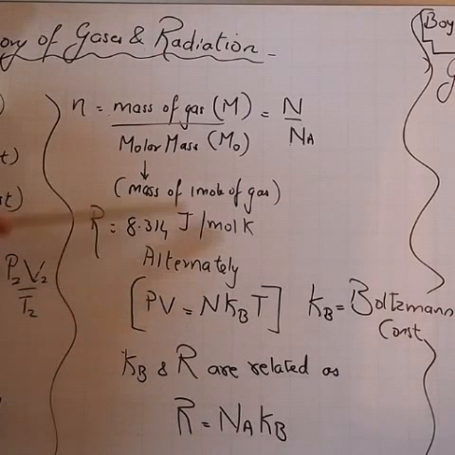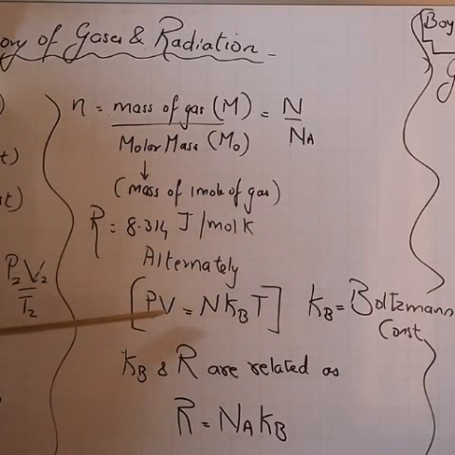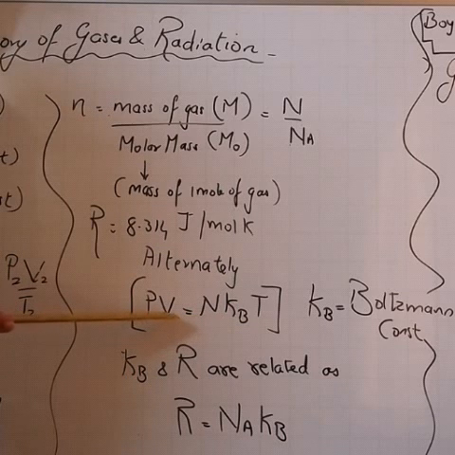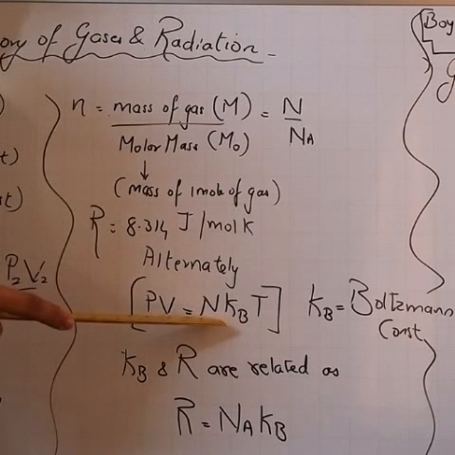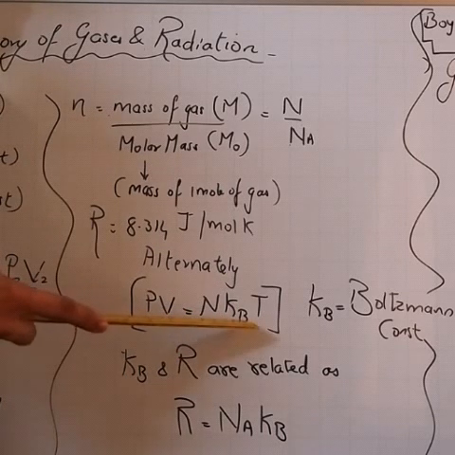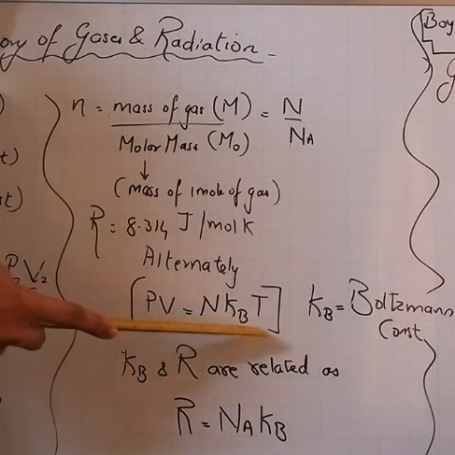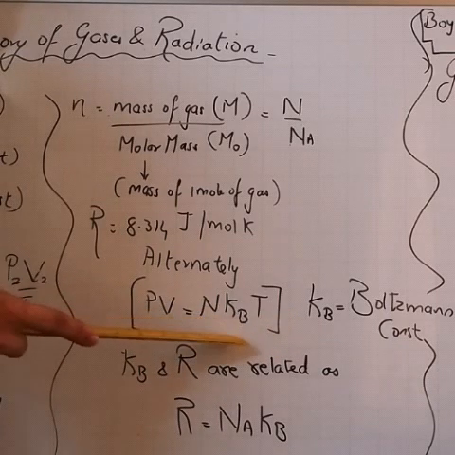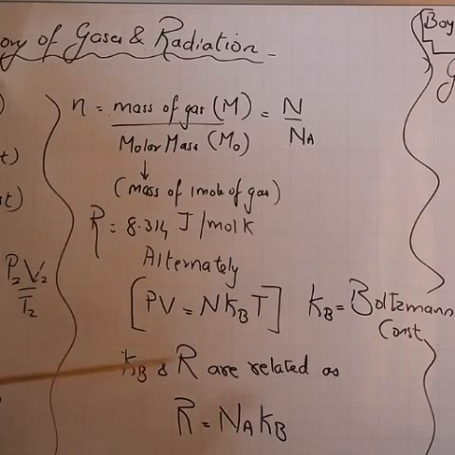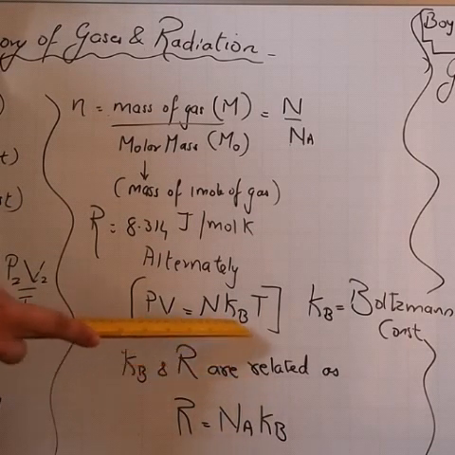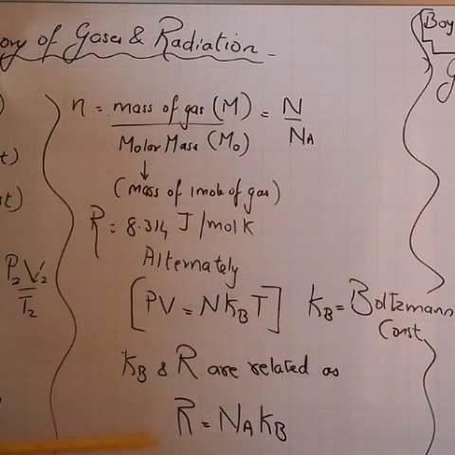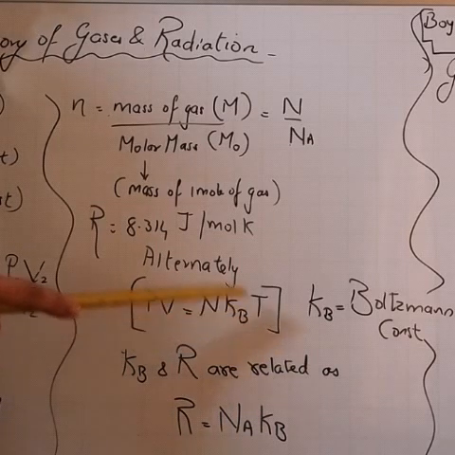I repeat, the ideal gas equation can also be written in an alternate manner: PV equals N K_B T, where N is the number of molecules, K_B is called the Boltzmann constant, and T is the temperature. Now you will ask me, what is K_B?